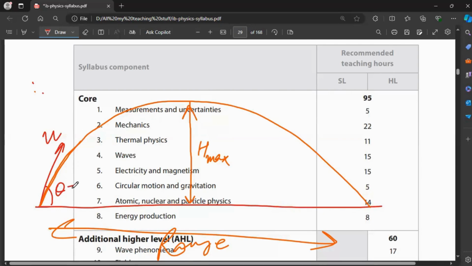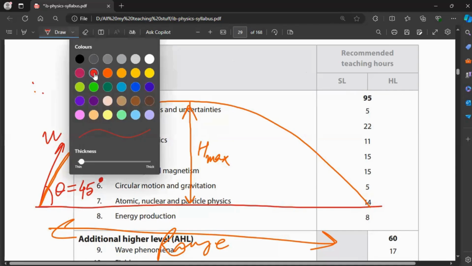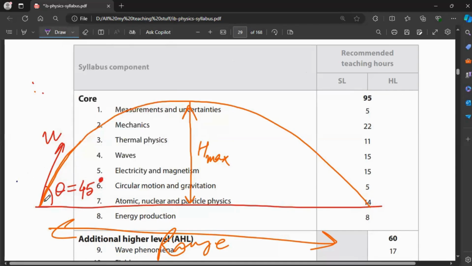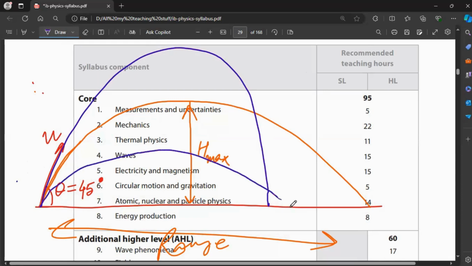So this angle has to be 45 degrees. This angle has to be 45 degrees for maximum range. If you increase the angle, the range would decrease. And if you decrease the angle also, the range will also decrease. If you increase the angle, it will go more upwards, but the range will decrease. And if you throw it with a less angle than 45 degrees, then the range will decrease too, but the maximum will always be attained at 45 degrees.